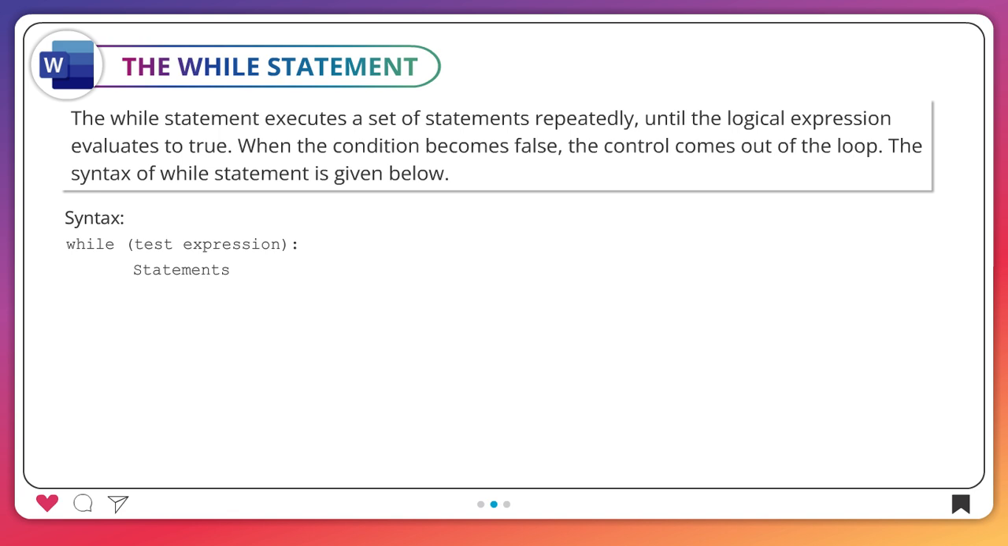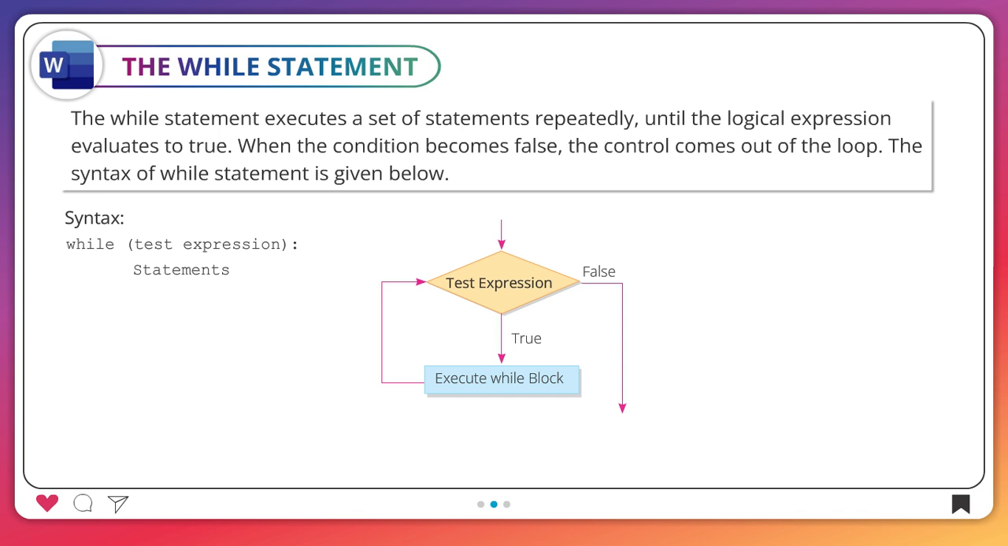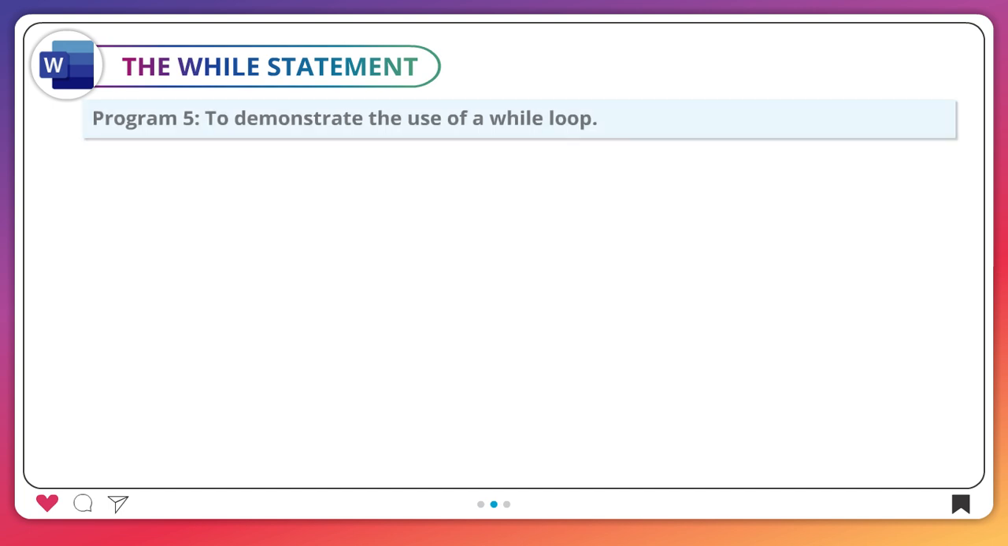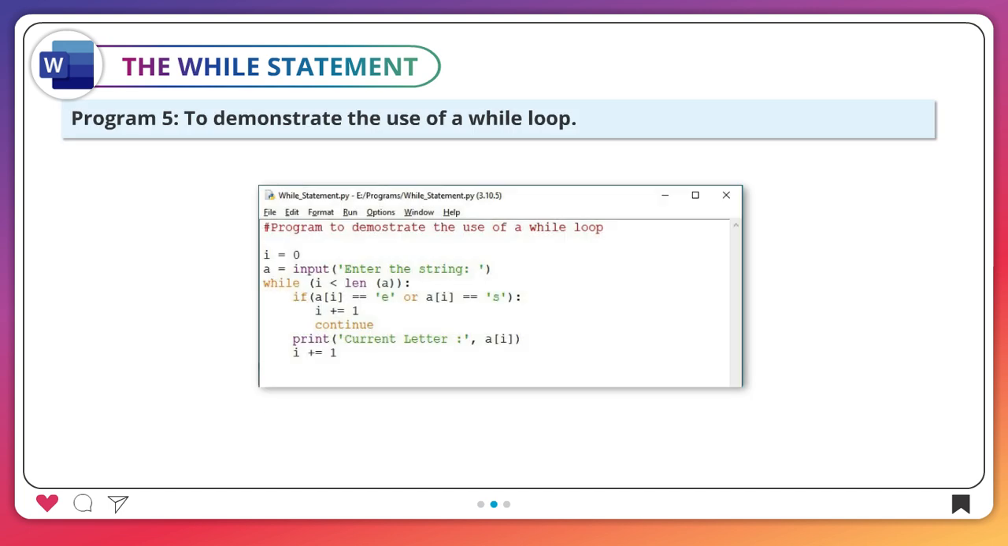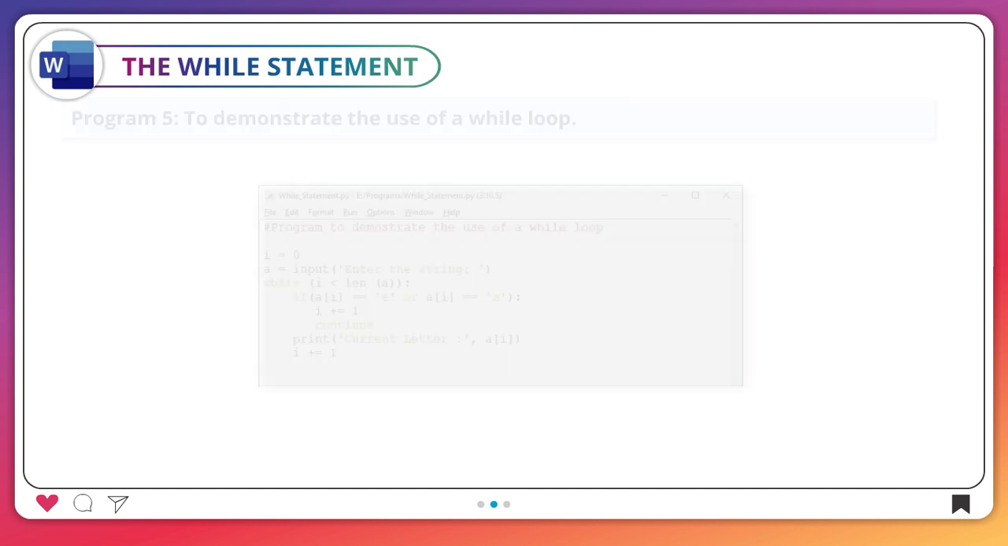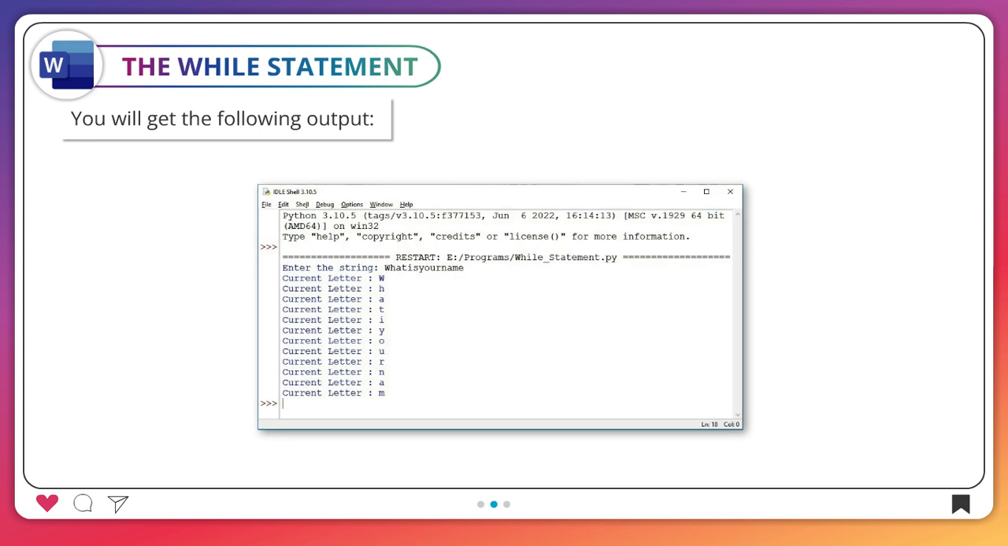The syntax of the while statement is given below. Syntax: while, test expression, statements. Test expression: if false, exit; if true, execute the while block. Program 5. To demonstrate the use of a while loop, you will get the following output.